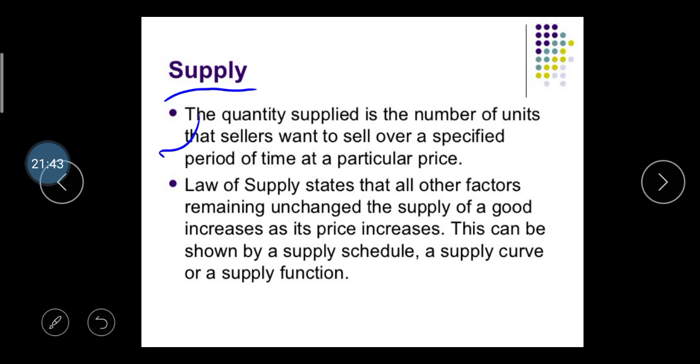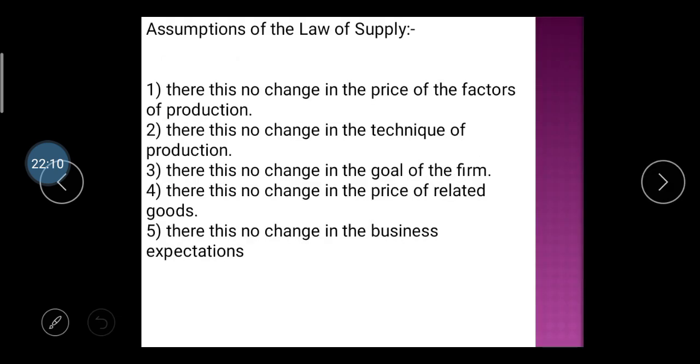Okay. So here is the law of supply. The law of supply states that, other factors remaining unchanged, the supply of goods increases as its price increases. This can be shown by the supply schedule, as a supply curve, or the supply function. It means the seller can sell their product if the product's price is higher. And if the product's price is lower, or we can say decreases, the seller cannot sell their product.